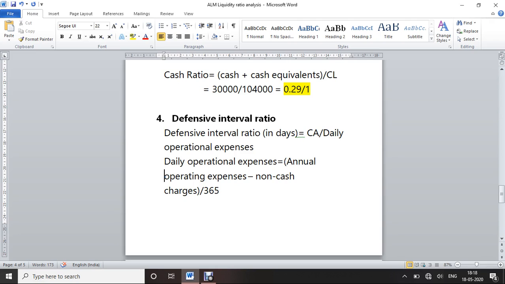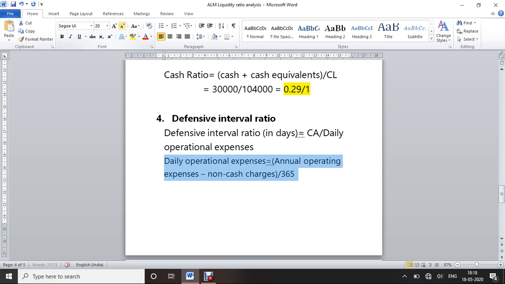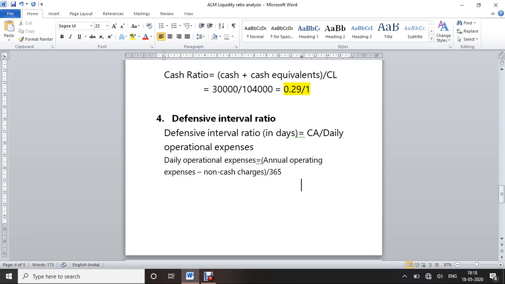Because we have to find the days, and a year has 365 days, or 366 if it is a leap year. So the formula is annual operating expenses minus non-cash charges divided by 365 days.